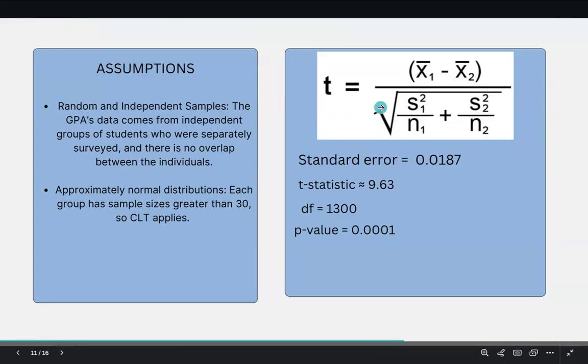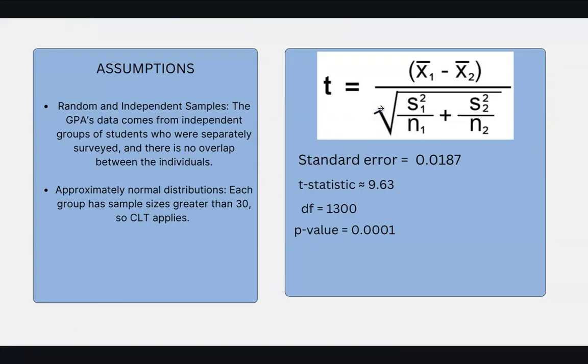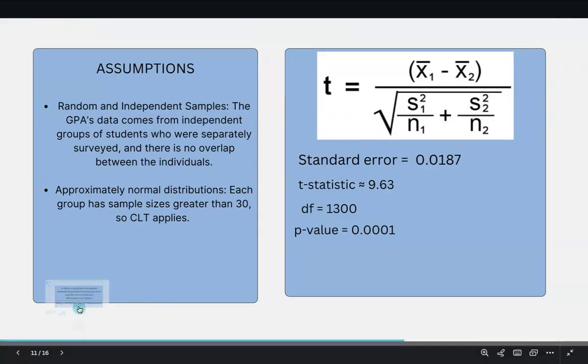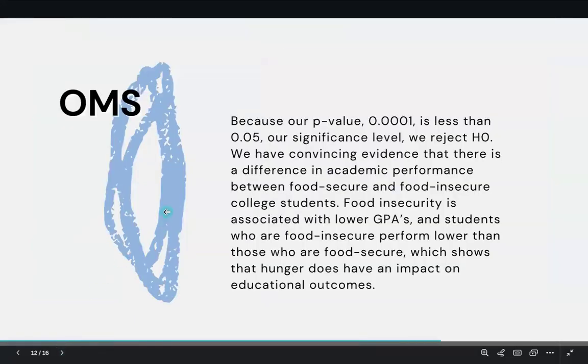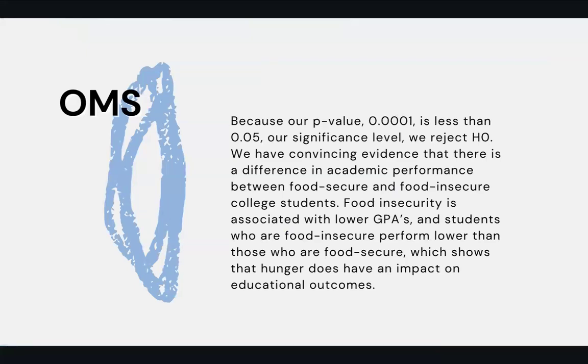This is the formula we used, and after inputting all the information into the calculator, we got that the standard error is 0.0187. Our t statistic is 9.63. Our degrees of freedom is 1300, and our p-value is 0.0001. So because our p-value 0.0001 is less than 0.05, our significance level, we reject the null hypothesis.